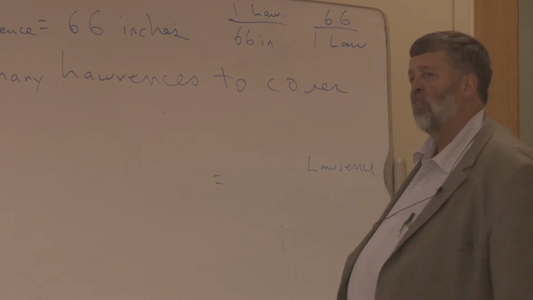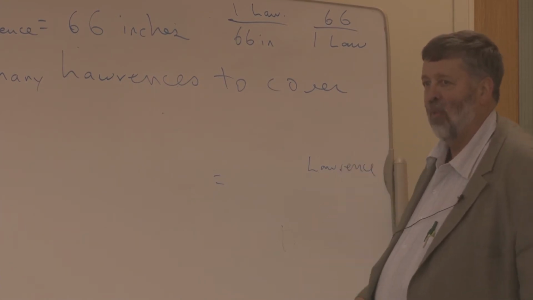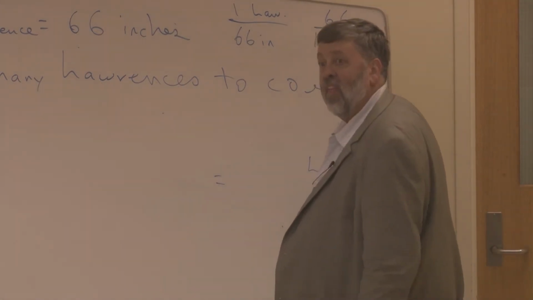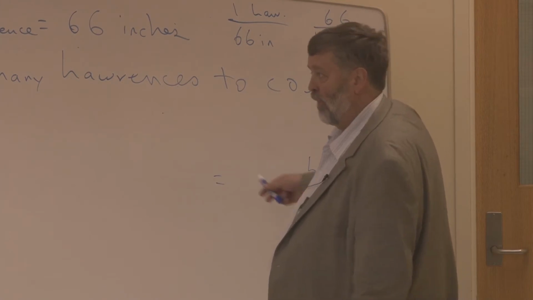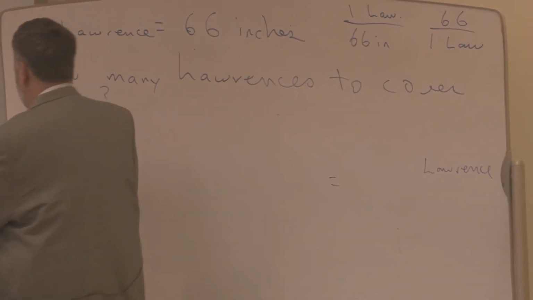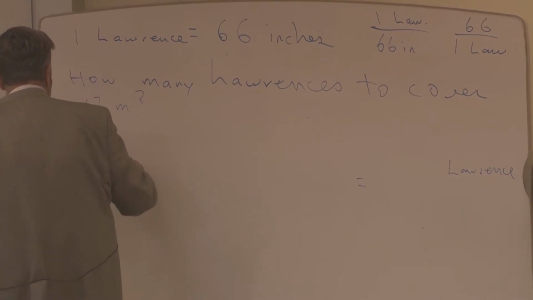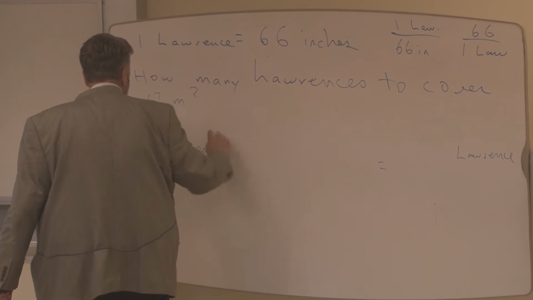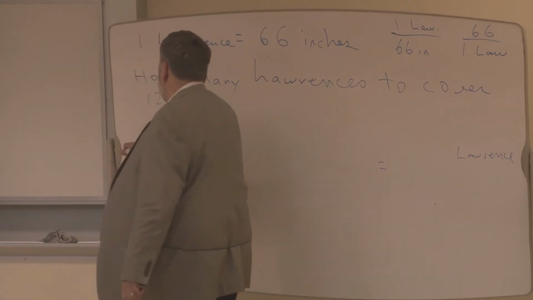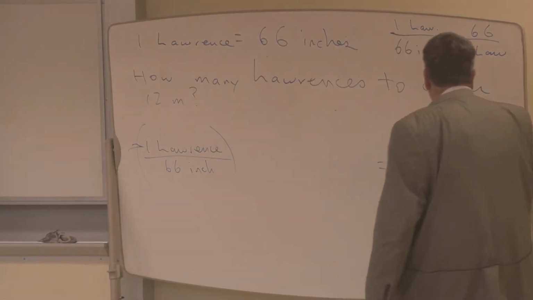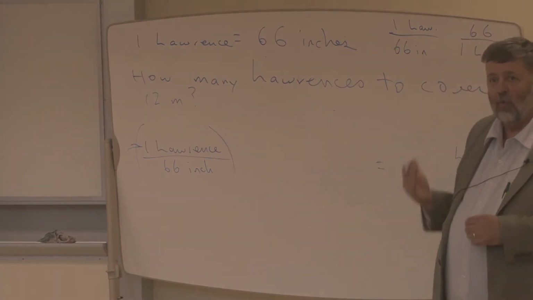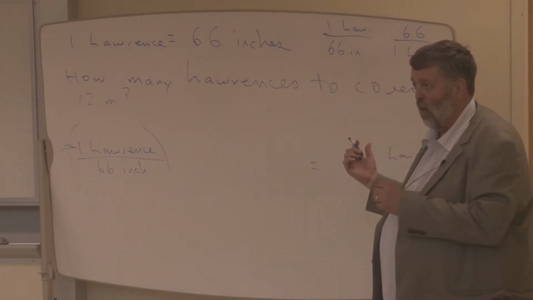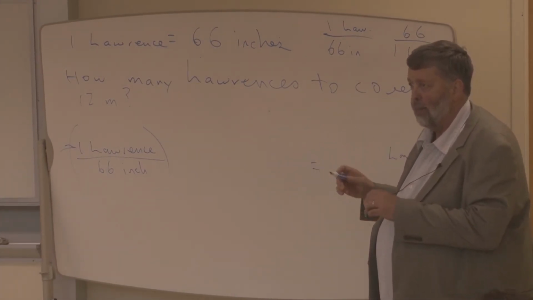Why are you going to use 1 Lawrence is 66 inches, which is the way I would have started it, by the way. I want Lawrence to be the answer on top, right? So let's start over here with Lawrence on top. 1 Lawrence is 66 inches. Lawrence is on the top where it needs to be in the answer. So now I'm confident that Lawrence is going to end up where it needs to be. Because I've analyzed the problem, I've analyzed what I know, I decided to start that way.